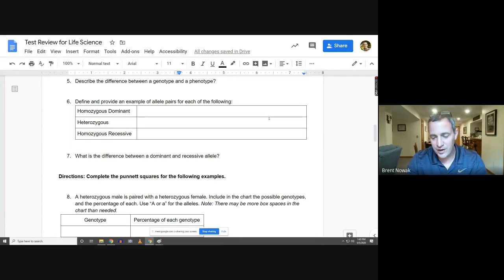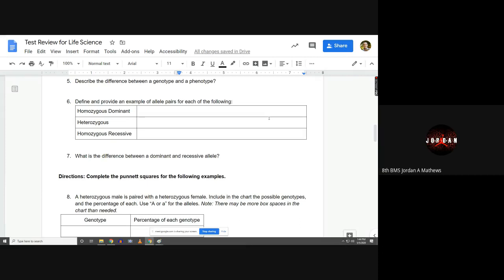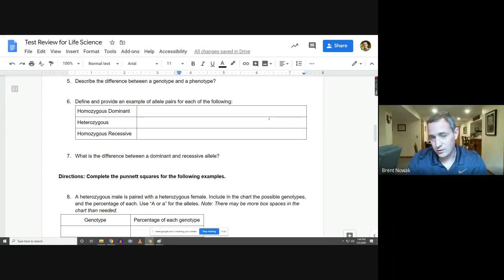For the bonus round, what is the other name for heterozygous? Hybrid. Very good. Well done. Homozygous recessive. What is that, please? Two lowercase letters, two of the same, of course.